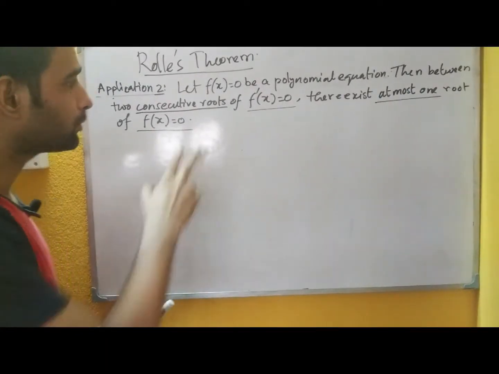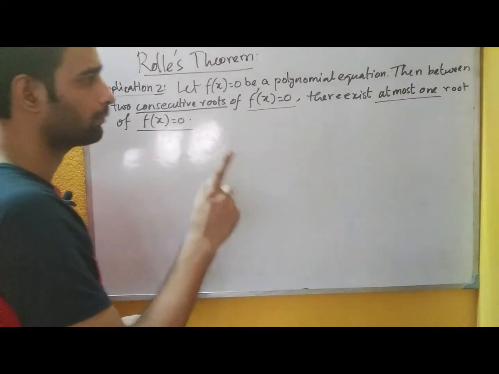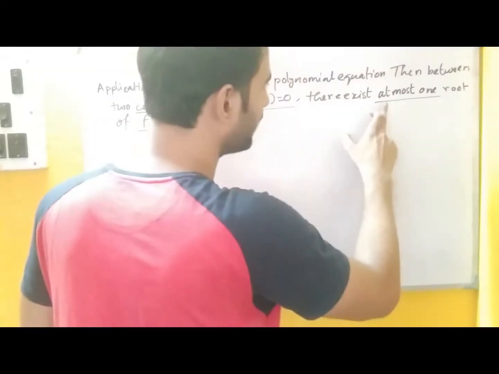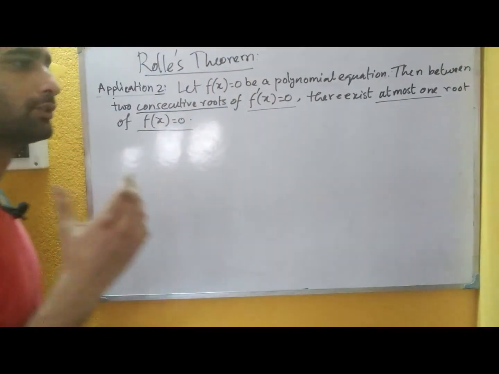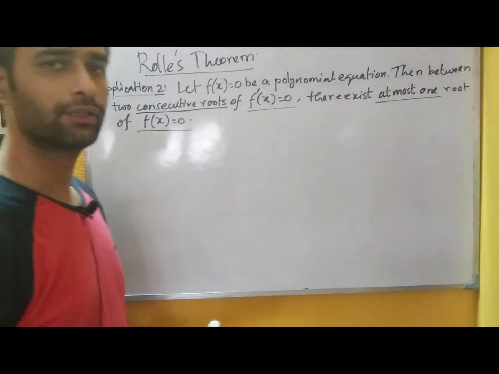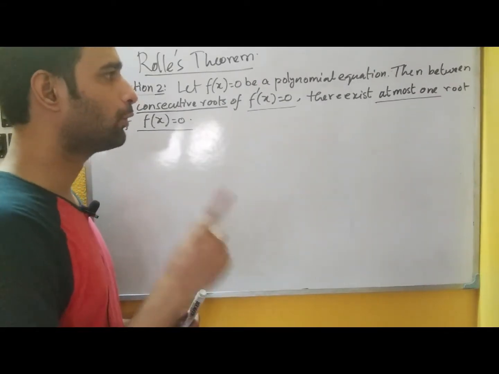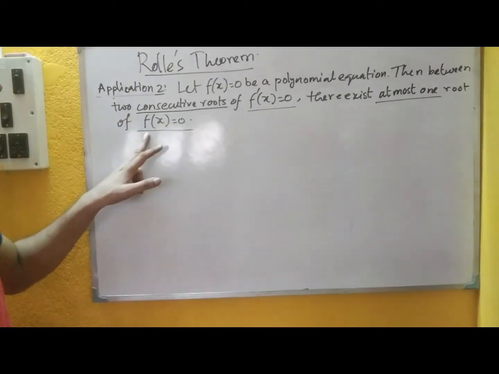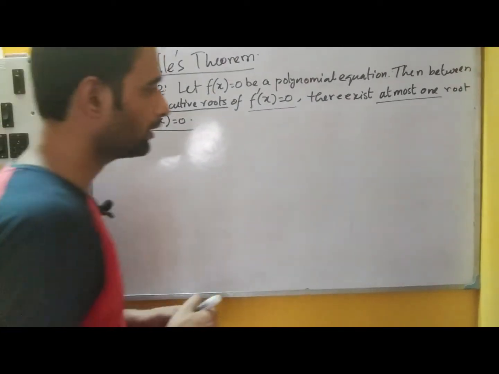That means the roots of f dash x equals to 0 here should be consecutive. If there is no root, it may be, but if there exists a root, that should be the only one root of f x equals to 0 between the roots of f dash x equals to 0.